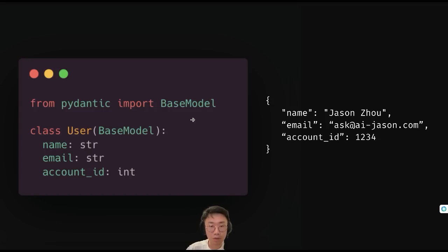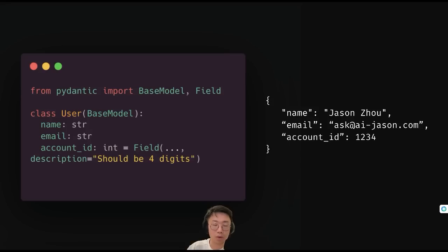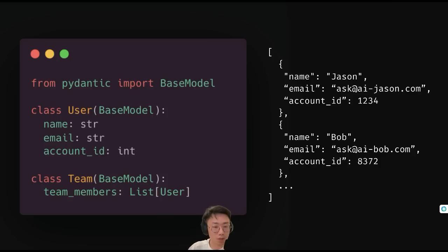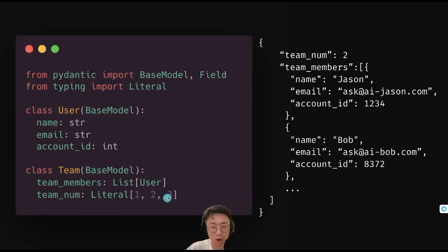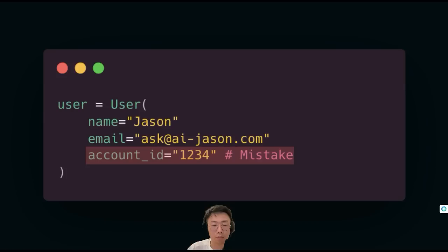But with Pydantic, you can create a specific data structure. And for each field, you can define the data type and even add a description so that you can add more rules and requirements about how you want this data to be added. It's very extendable to create more and more complex data structures by wrapping different Pydantic models together. And it can also limit specific options a certain key can have. And the Pydantic model will automatically validate if all the values have been generated in the required format.